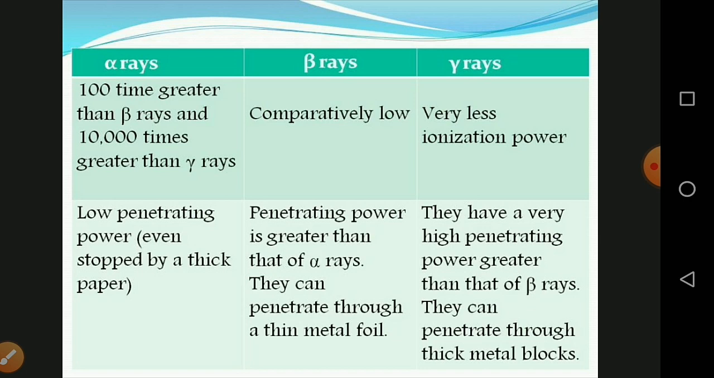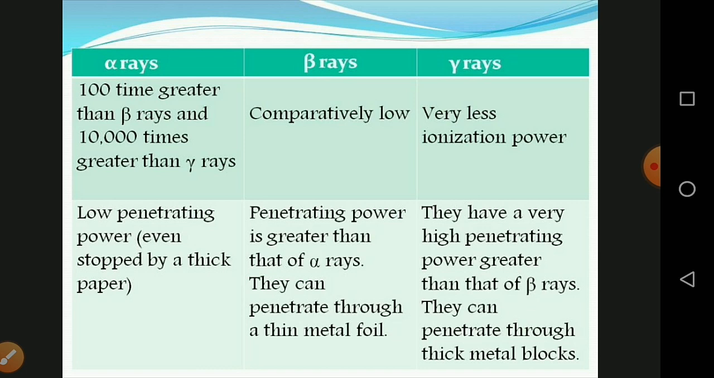Next, the penetrating power. The penetrating power of alpha rays is low; even a thick paper stops them, so they do not penetrate thick paper. The penetrating power of beta rays is greater than that of alpha rays; they can penetrate through a thin metal foil.